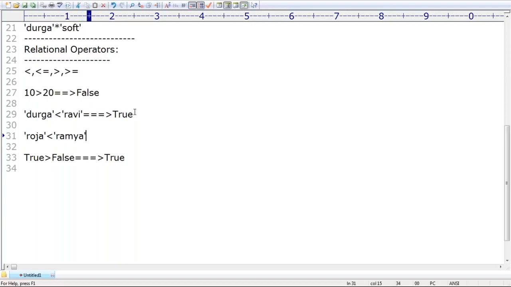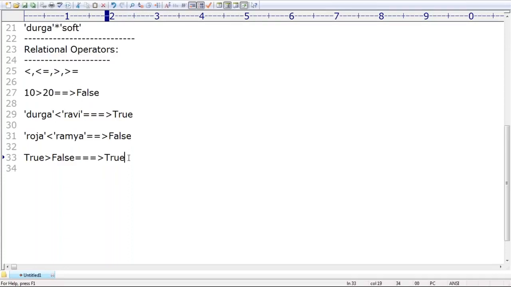What answer do you get by default? The first character R matched, so comparison moves on. Now O and A: O is bigger than A. That's why Roja is bigger than Ramya, and since we are using the less than symbol, the answer is False. I hope you understand. There is no special mathematics; it only compares character by character until the result is decided.